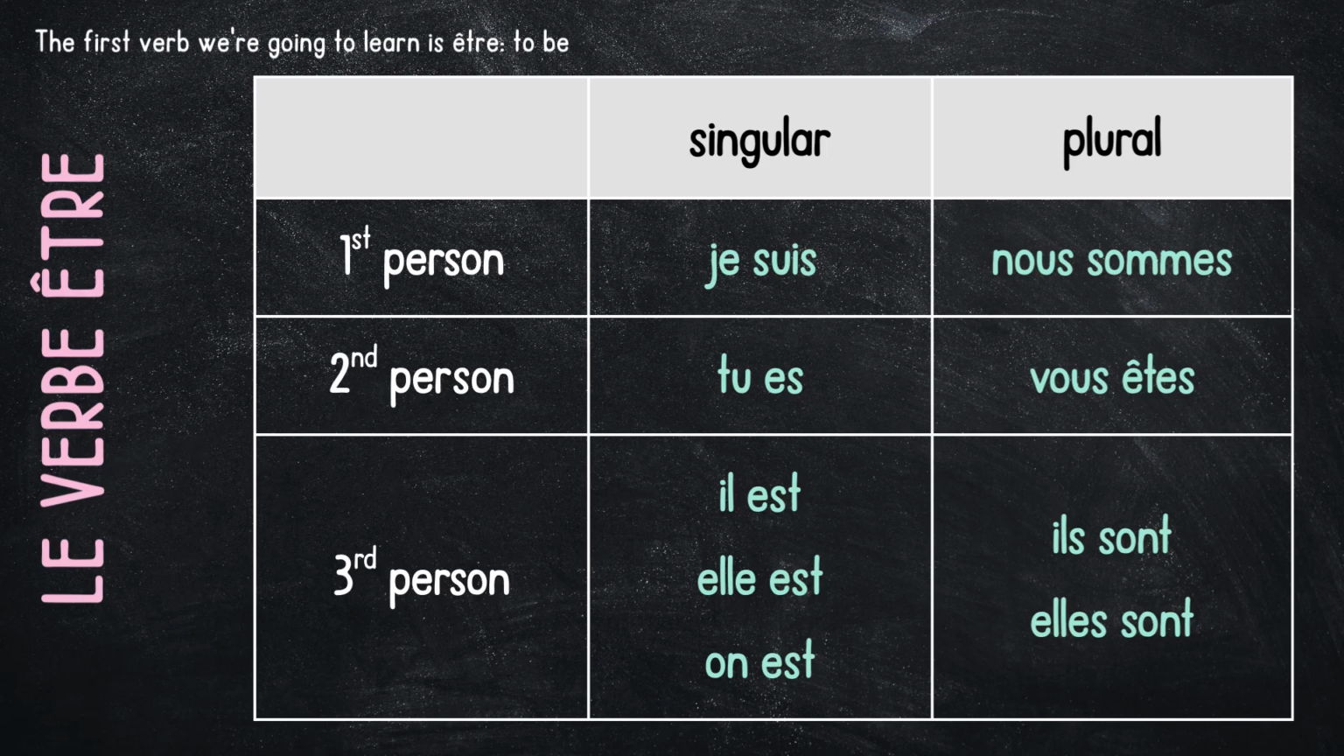So I'm going to go through them again one more time. Maybe practice and repeat after me. Je suis, tu es, il est, elle est, on est, nous sommes, vous êtes, ils sont, elles sont. So again, make sure that you practice that. Make sure you have all that down in your notes, and then we're going to keep going.